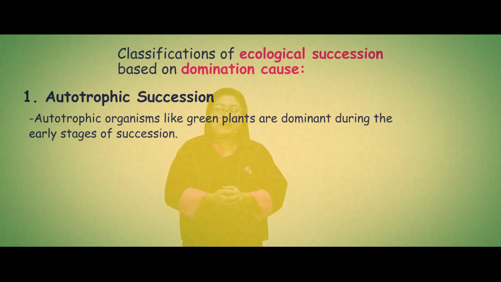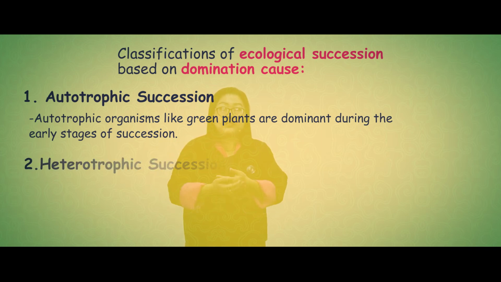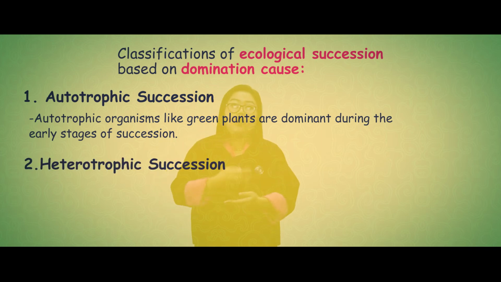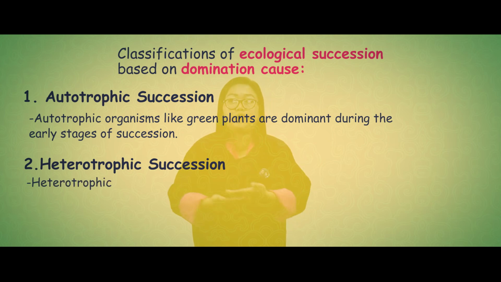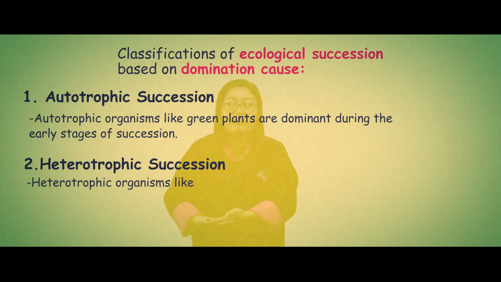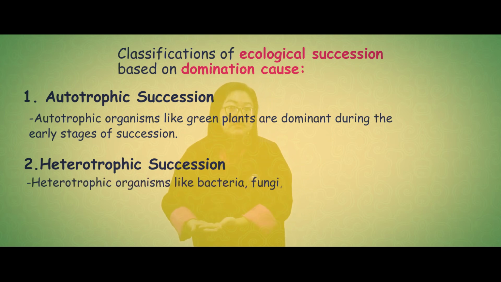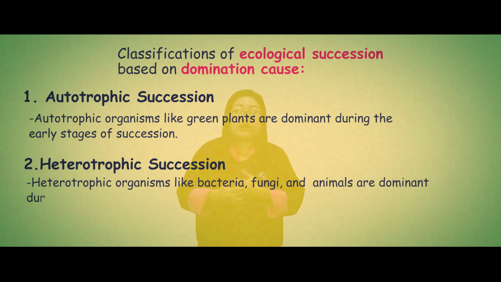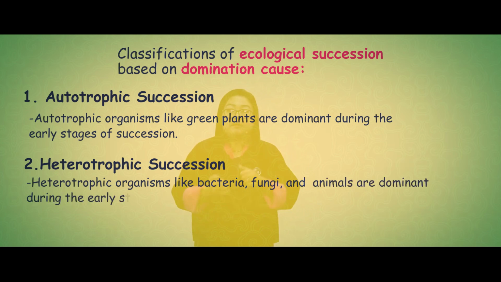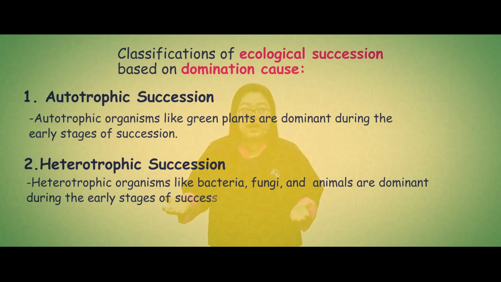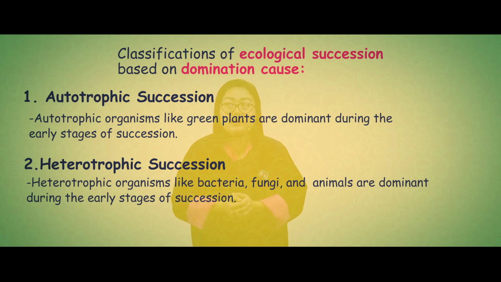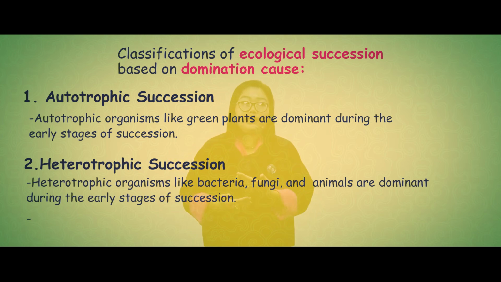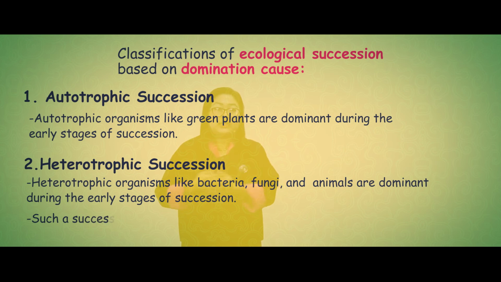The second type, as I mentioned, is heterotrophic succession. It is a type of succession in which the heterotrophic organisms, can you remember what the heterotrophic organisms are? Alright, we have organisms like bacteria, fungi, animals, and many more which dominate the initial stages of ecological succession.